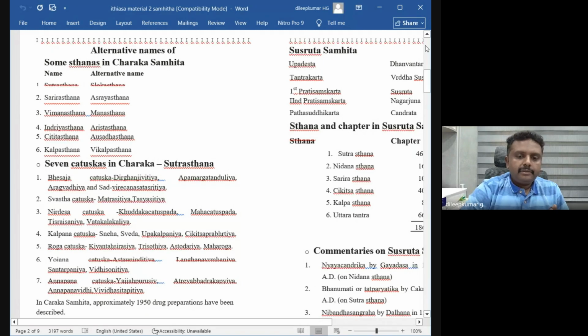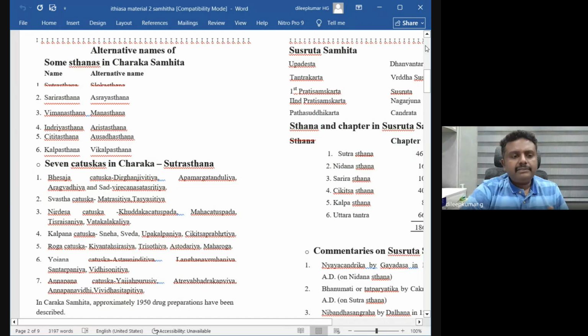So this is the beauty of Charaka Samhita Sutra Sthana. He has given a designated name for every 4 chapters. In the first 4 chapters, he explained only about Beshaja. In the second 4 chapters, he explains how to maintain Swastha. In the third 4 chapters, he gives the direction for a Samhita, Nirdesha. In the fourth 4 chapters, he has given Kalpanas: Neha Vidhi, Sweda Vidhi.